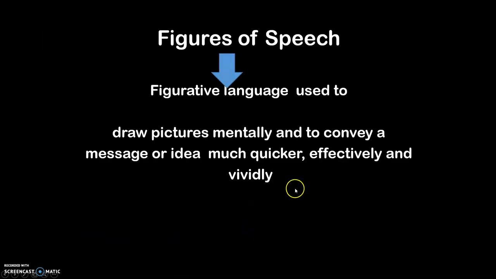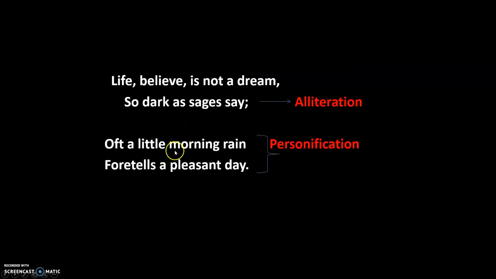So this is the appreciation, a little on figures of speech. You have the entire poem. It is a figurative language used to draw pictures mentally and to convey a message or idea much quicker, effectively and vividly. We will see few of the figures of speech. From the poem, you have, Life, belief is not a dream, so dark as sages say. So here it's an alliteration. Why alliteration, children? Because you have the alphabet S repeated here. So it is an alliteration.